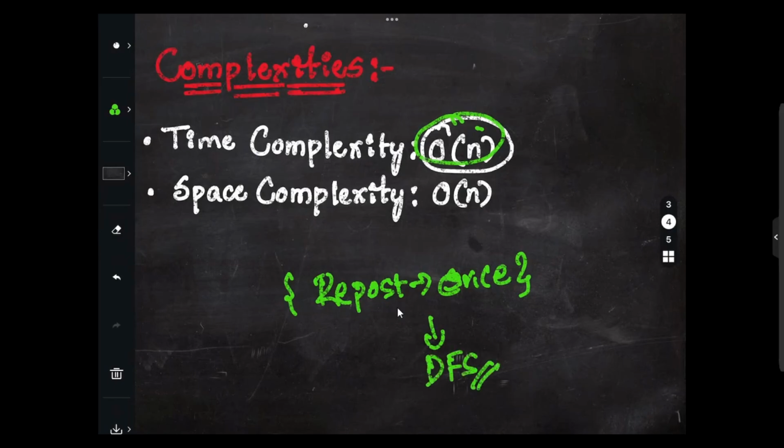So overall time complexity would quite obviously be O(n), because we are visiting each repost exactly once.